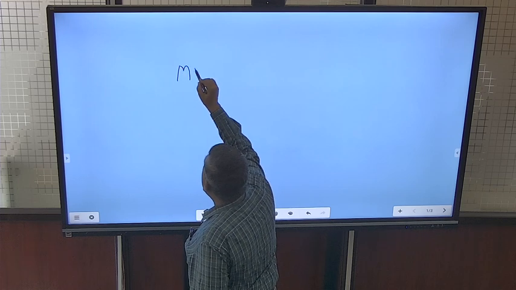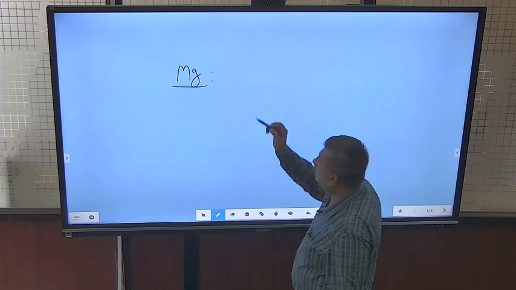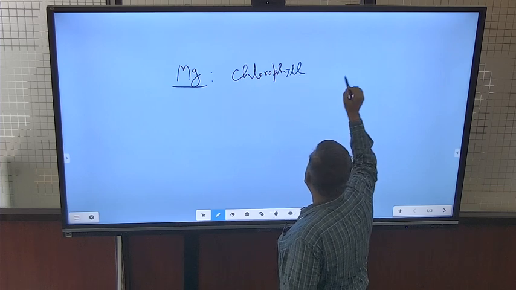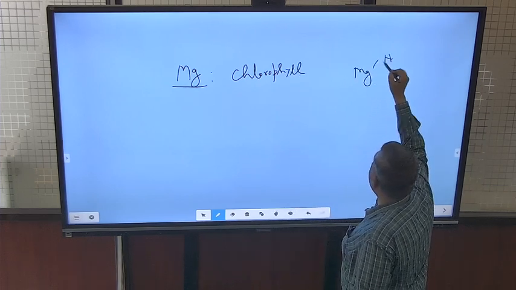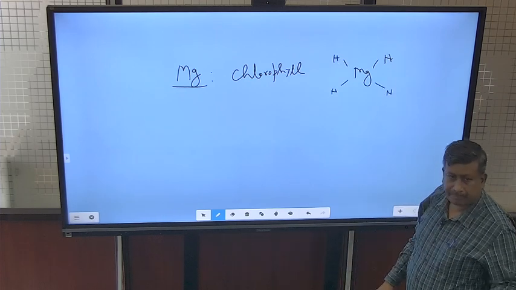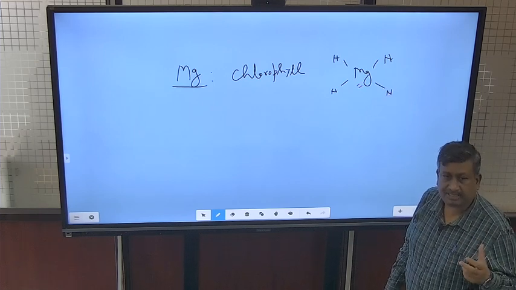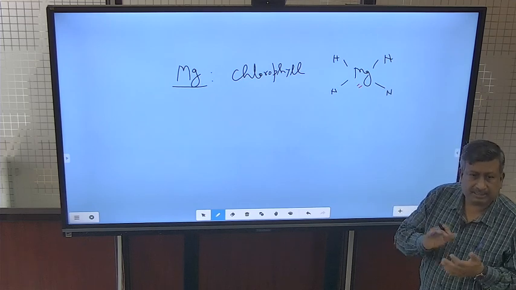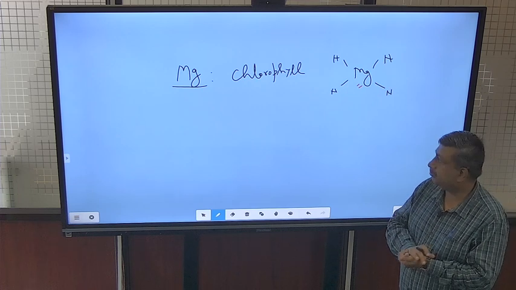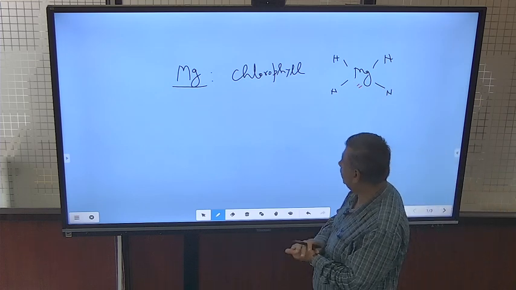Then another macronutrient is magnesium, and magnesium is an essential component of chlorophyll. We have discussed that magnesium is the center molecule and 4 atoms of nitrogen are present. So whenever there is a deficiency of magnesium, there is loss of chlorophyll, and chlorosis is there. So yellowing is there. This is the reason that whenever there is a deficiency of either nitrogen or magnesium, chlorosis is there, yellowing of leaves because of no formation or poor formation of chlorophyll. So this is an important role of magnesium.